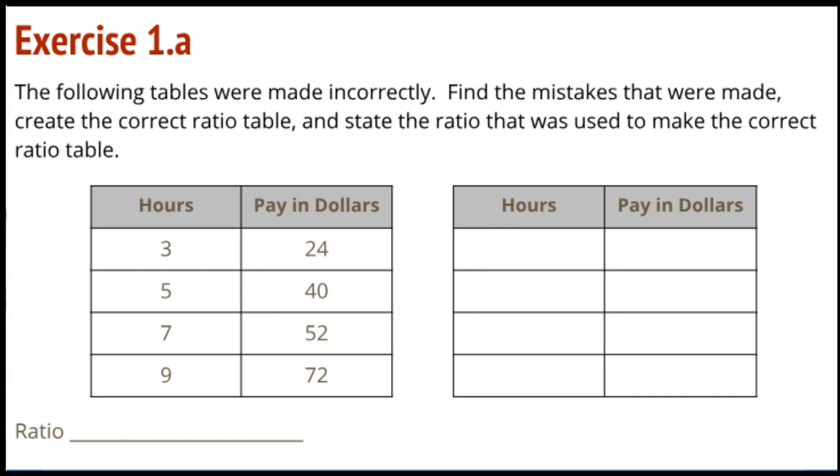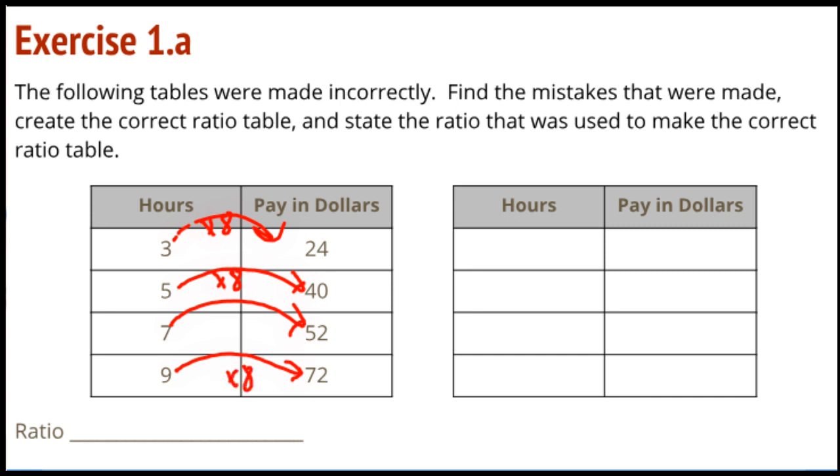All right, so I need to analyze the pattern. So I've got a 3 reaching 24, that's a times 8. And I've got a 5 reaching 40, which is a times 8. And I've got a 7 reaching 52, which I'm not sure what that is. And I've got 9 reaching 72, which is a times 8.